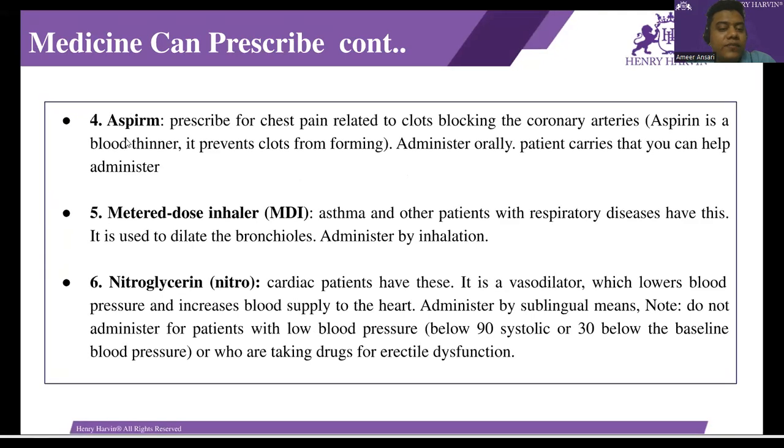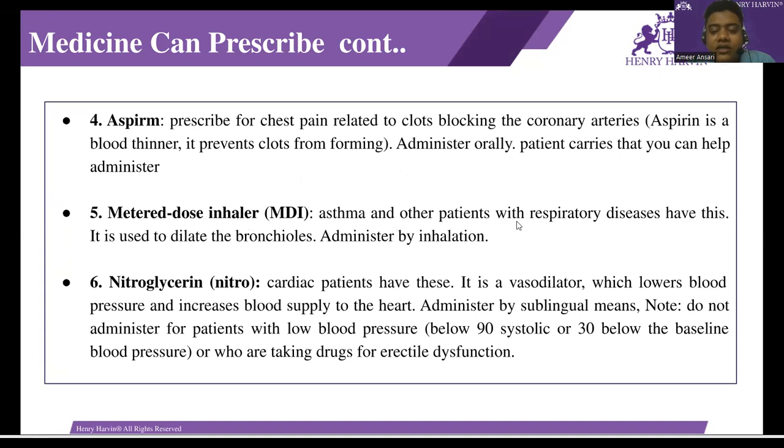Fourth is aspirin. Prescribed for chest pain related to a clot blocking the coronary artery. Aspirin is a blood thinner. It prevents clots from forming. Administer orally; a patient can carry it and you can help administer it. Fifth, metered dose inhaler.